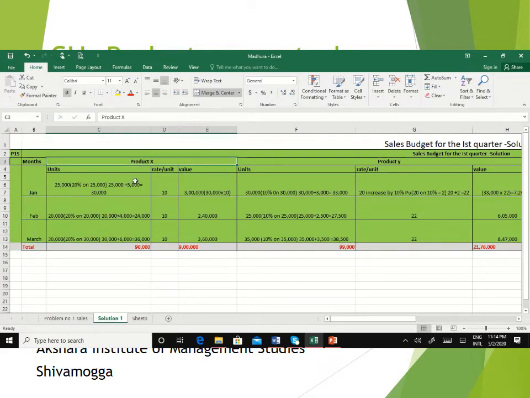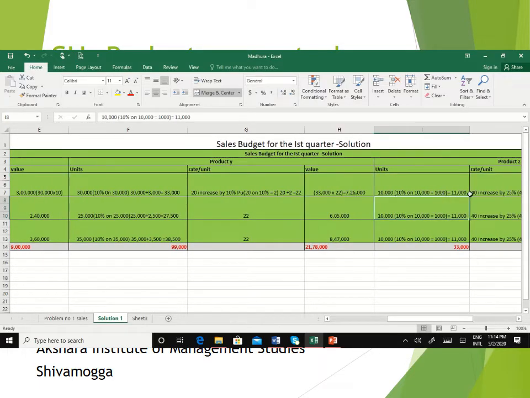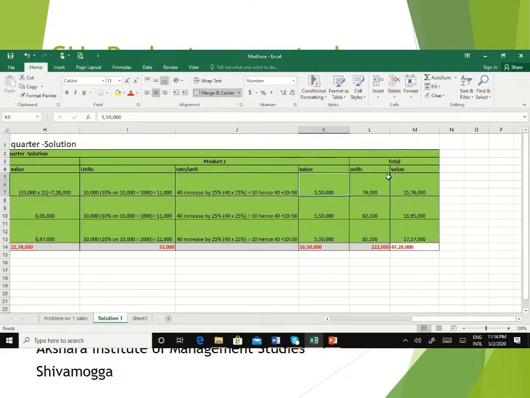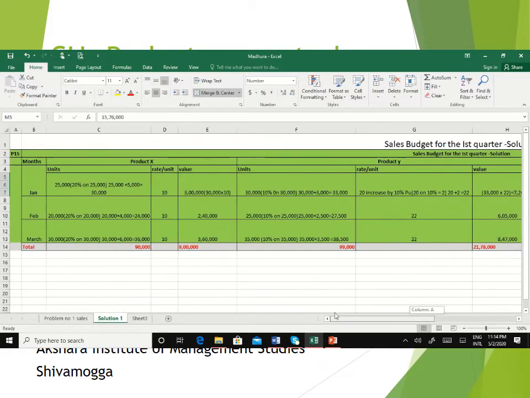For product X, you open columns for number of units, rate per unit and value. Similarly for product Y also: number of units, rate per unit and value. This is the format for the sales budget. And altogether at the end you need to calculate the total number of units as well as value, as you have to follow the format.